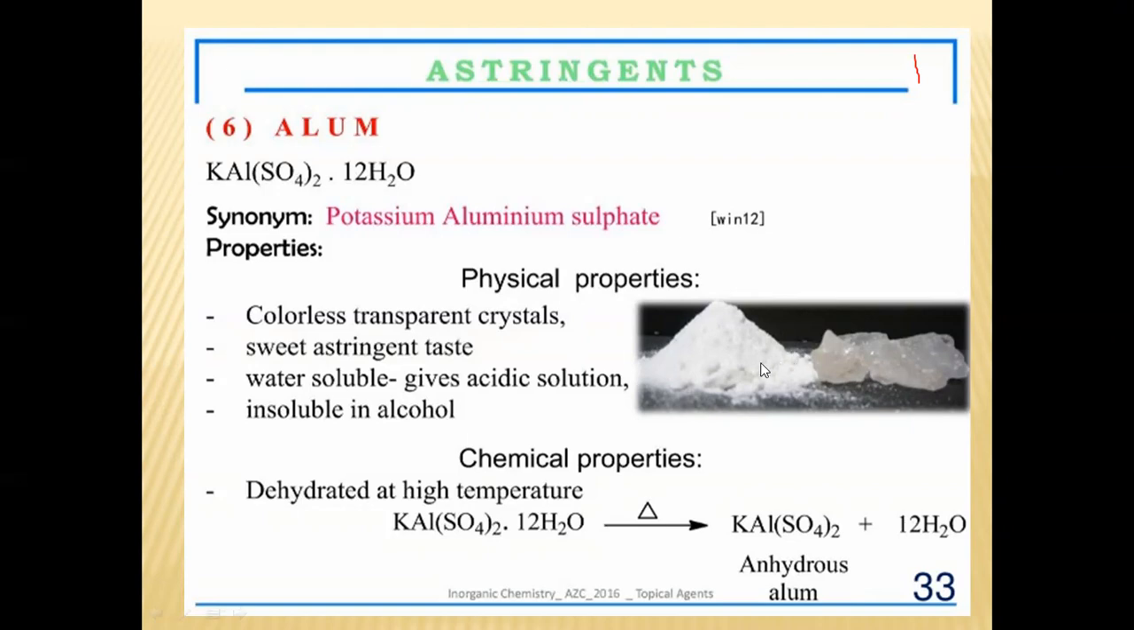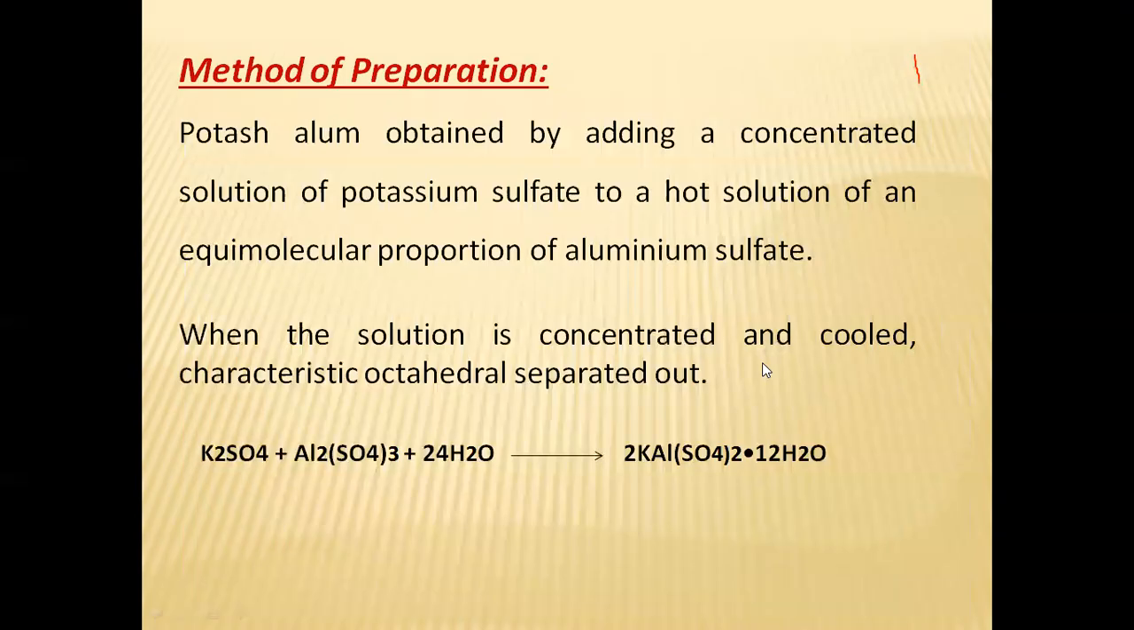Next one is the method of preparation. How to prepare potash alum? See, potash alum is obtained by adding a concentrated solution of potassium sulfate to a hot solution of aluminium sulfate. What is meant by concentrated? Without dilution, the pure form of the solution. You should not dilute. Take the concentrated solution of potassium sulfate, and in that you have to add the hot solution of aluminium sulfate.